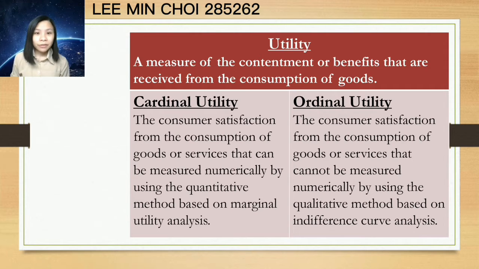For utility, we will divide it into two types, which are cardinal utility and ordinal utility. Cardinal utility is the consumer satisfaction from the consumption of a good or service that can be measured numerically by the quantitative method based on marginal utility analysis. On the other hand, ordinal utility is the customer satisfaction from the consumption of goods or service that cannot be measured numerically, using qualitative method based on indifference curve analysis.